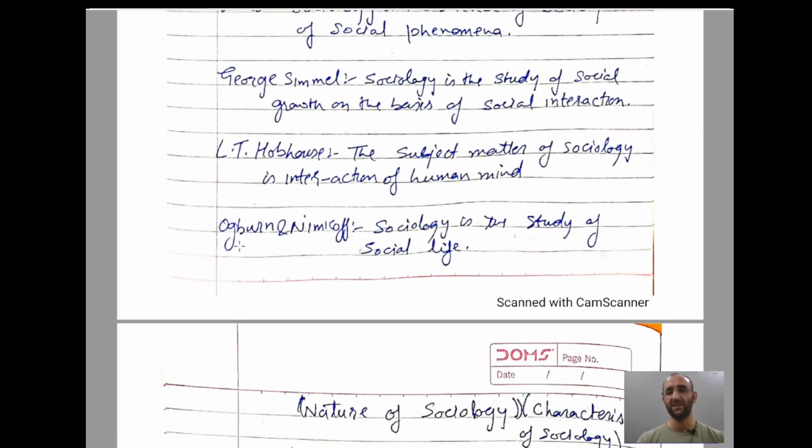L.T. Hobhouse says the subject matter of sociology is the interaction of the human mind, like how the human mind interacts within the society. That is the subject matter of sociology. Ogburn and Nimkoff say sociology is a study of social life.